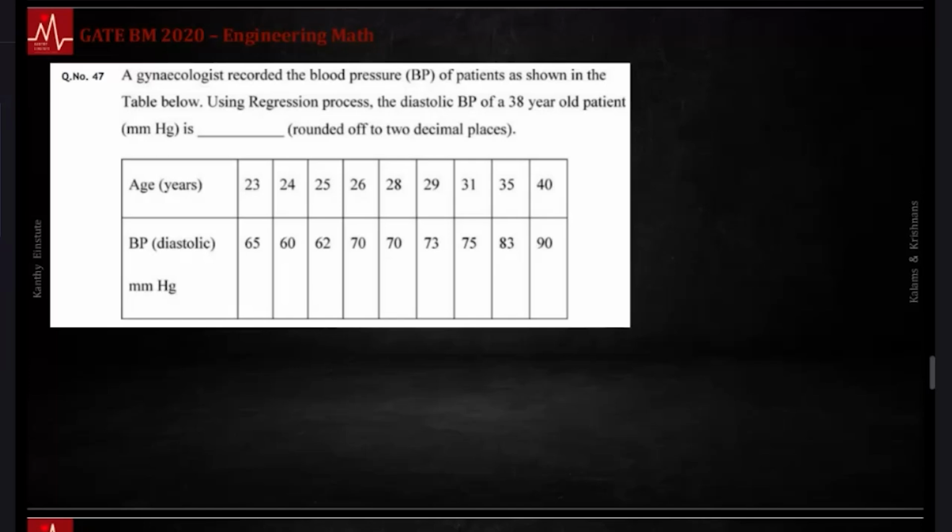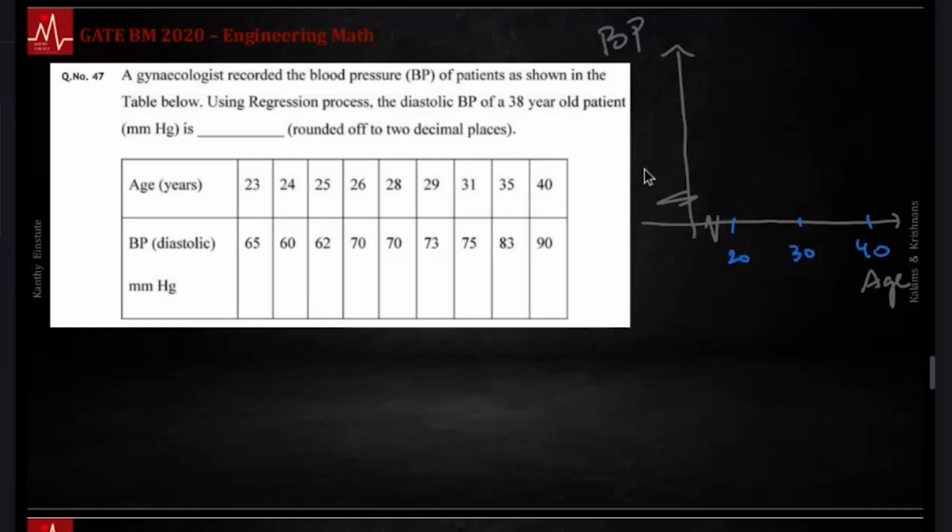A gynecologist recorded blood pressure; using regression, estimate the diastolic blood pressure for a 38-year-old patient. What it says is, if you plot age versus blood pressure, most points lie on a straight line that you can fit. Age, you have BP. Age starts from, let's say, 20 to 40. Diastolic BP ranges from 60 to 90: 60, 70, 80, 90. The reason I am doing this is, you can quickly get a reasonable estimate based on this if you forget the formula for some reason.